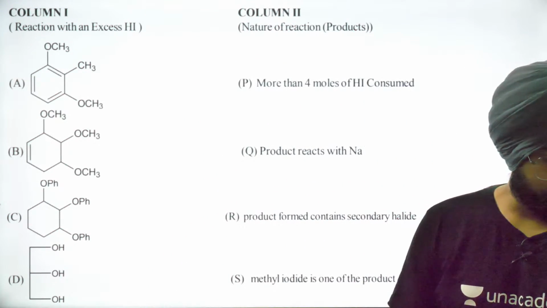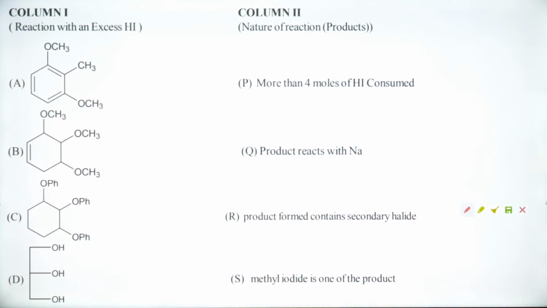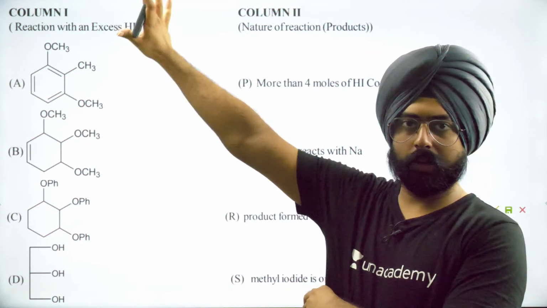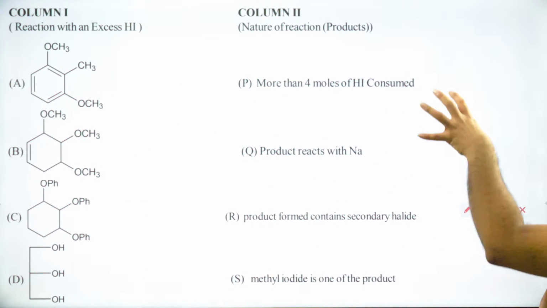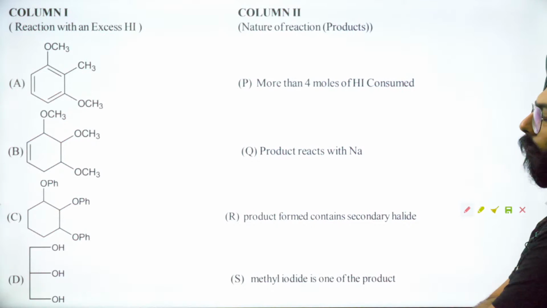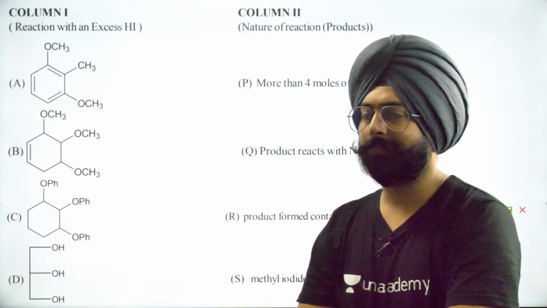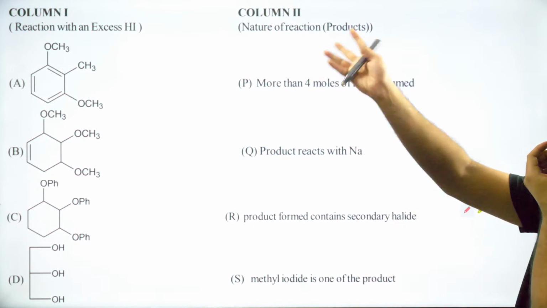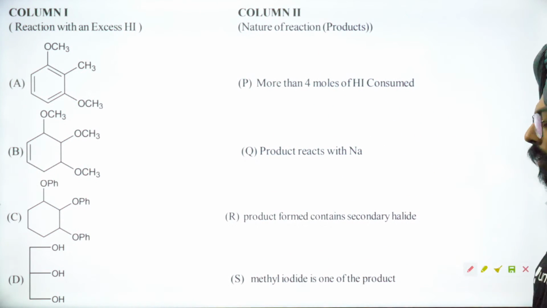Tell me, how do we do this question? Okay, read it. It's very nice. There are 4 compounds given to you on the left side, and on the right hand side, you have 4 options. What do we do? On the left side, whatever the compound is, you are reacting it with excess of HI. On the right hand side, we have the nature of the reaction. When the products are formed, which of these are true?